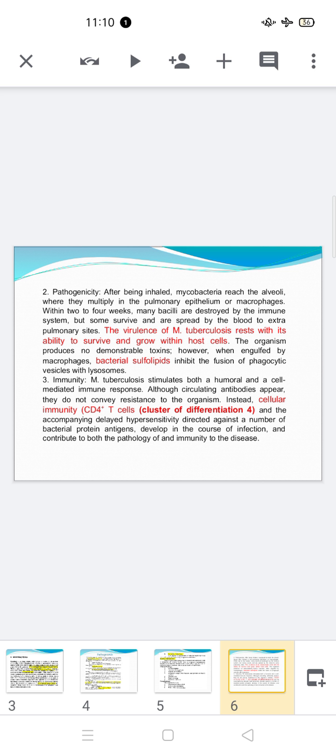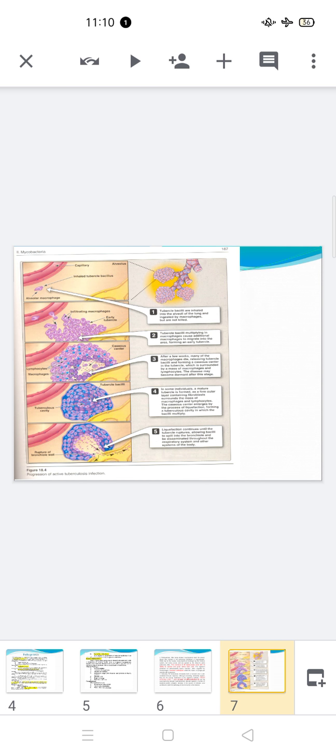Second, their residence is intracellular, within the macrophages. Now, this is the diagrammatic representation of the pathogenesis of this microorganism. You can read easily that the first arrow shows a single bacterium which reaches the alveolar area and is engulfed by a macrophage.